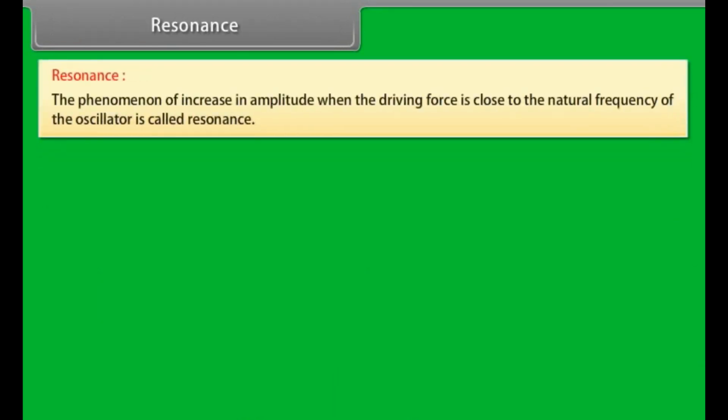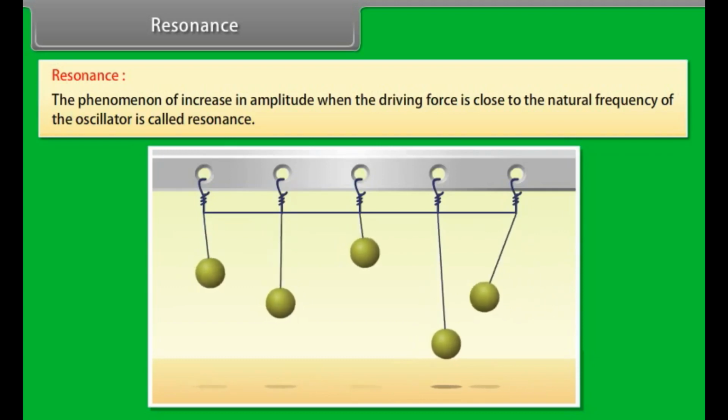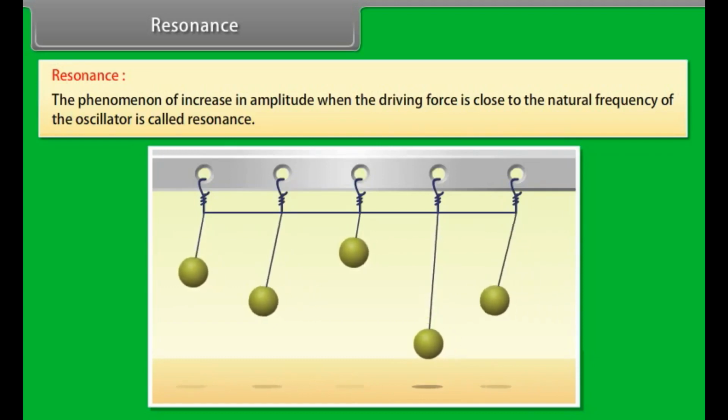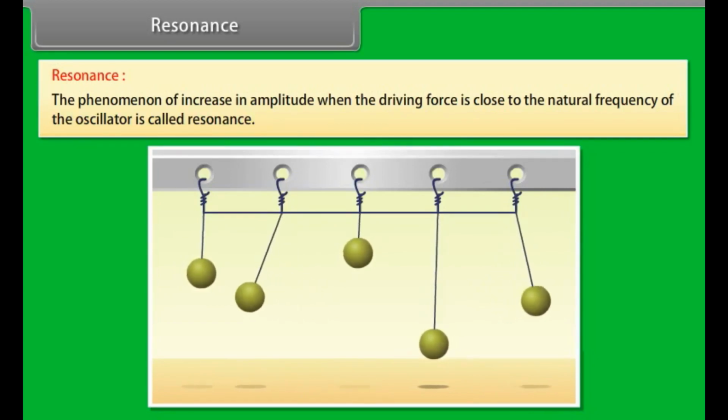Resonance. The phenomenon of increase in amplitude when the driving force is close to the natural frequency of the oscillator is called resonance. Let us understand with an example. 5 simple pendulums of different lengths are suspended from a common rope. The pendulums 1 and 4 have the same lengths and the others have different lengths. Now, let us set pendulum 1 into motion. The energy from this pendulum gets transferred to other pendulums through the connecting rope and they start oscillating.